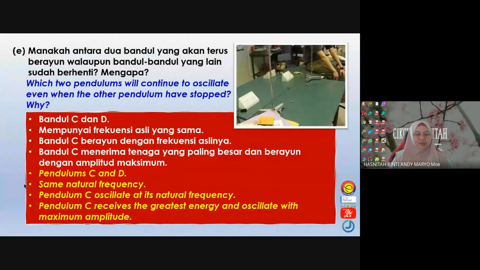Kita kata dia resonate. I repeat, pendulum D resonates and oscillates with maximum amplitude.